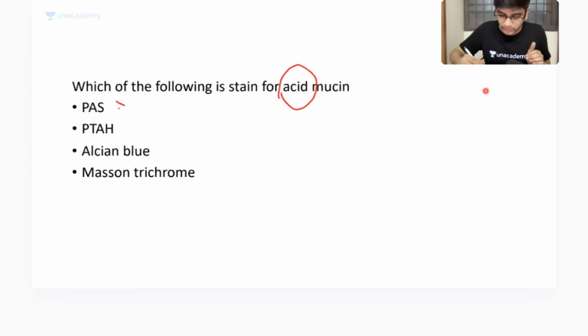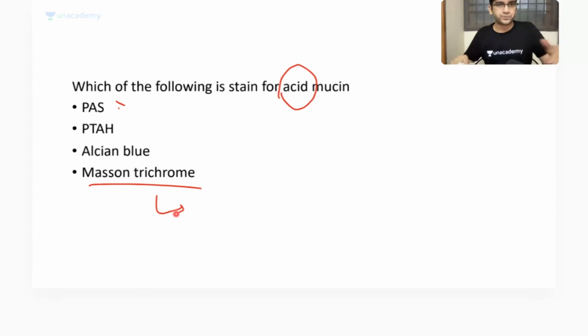Let's look at the other options. Masson's trichrome stain is an easy one. It's a stain for collagen, which all of us know.